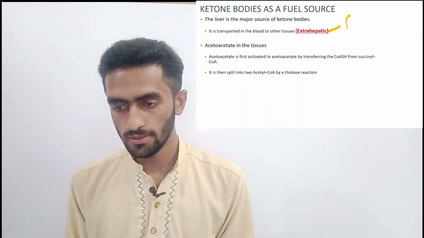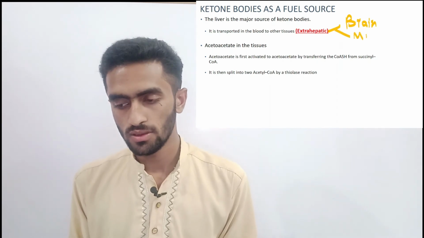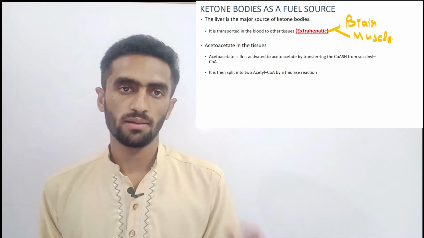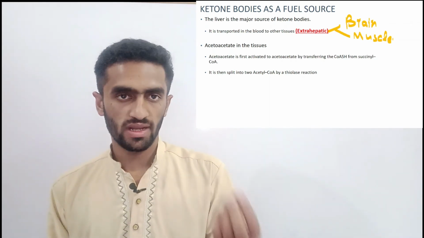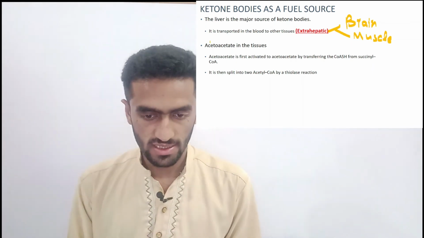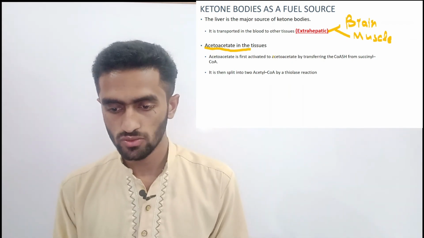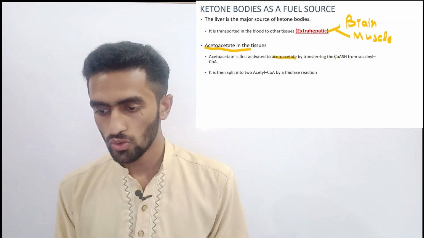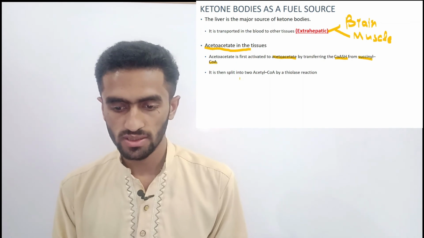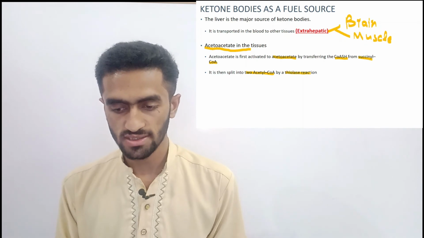It may be a brain, it may be a muscle, or any other extrahepatic tissue. Extrahepatic means excluding the liver. In tissue, acetoacetate is first activated to acetoacetyl-CoA by transferring CoA from succinyl-CoA. Then it is split into 2 acetyl-CoA by the enzyme of the thiolase reaction.